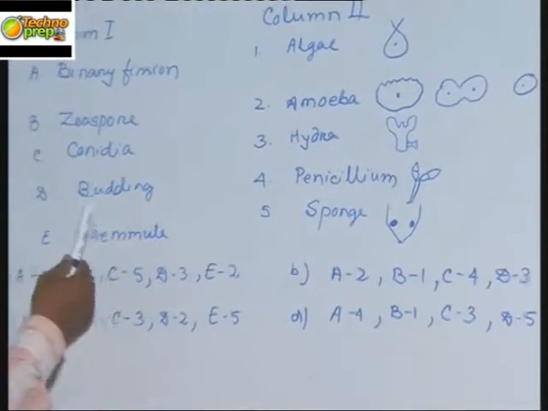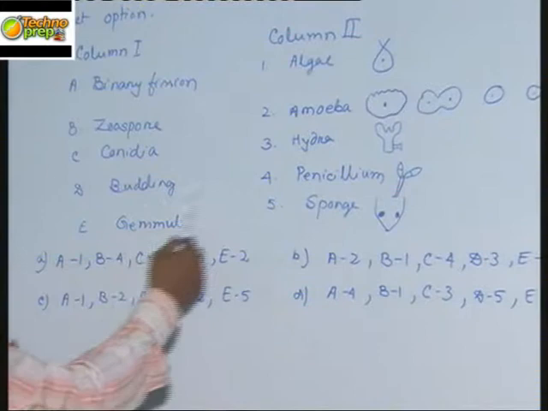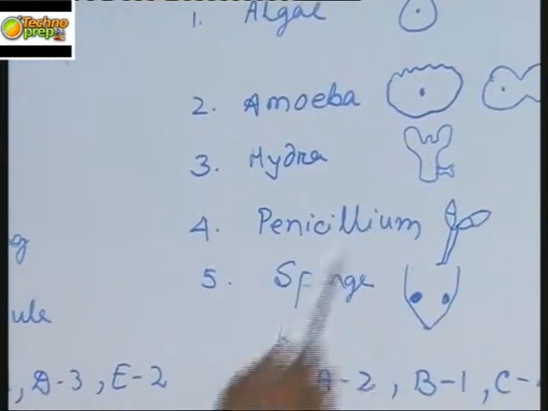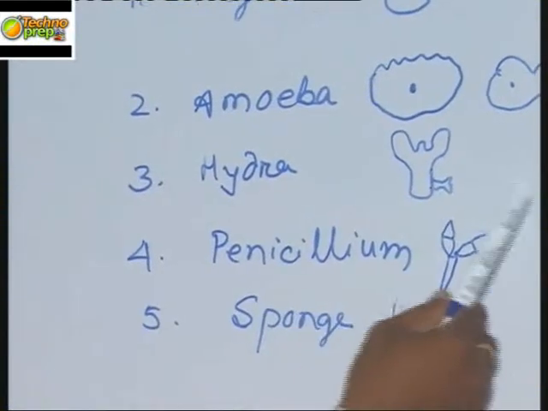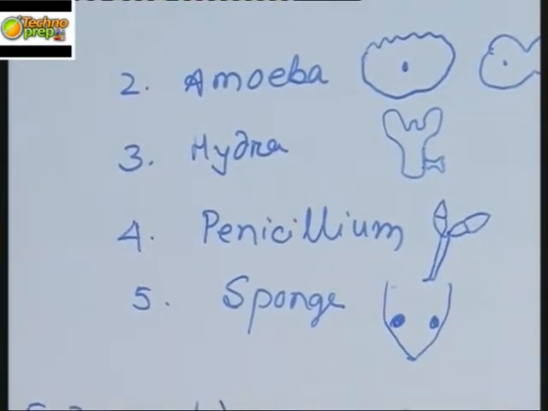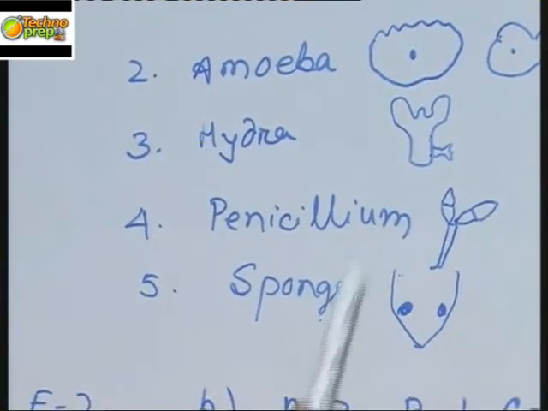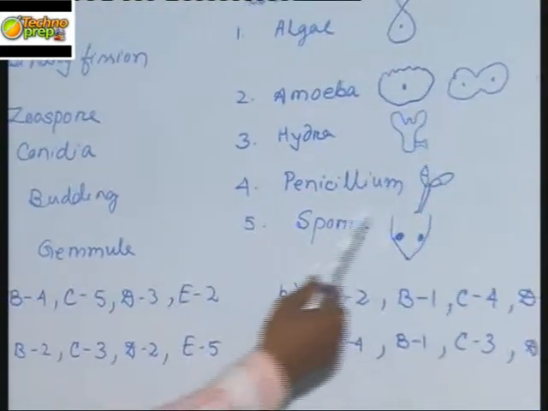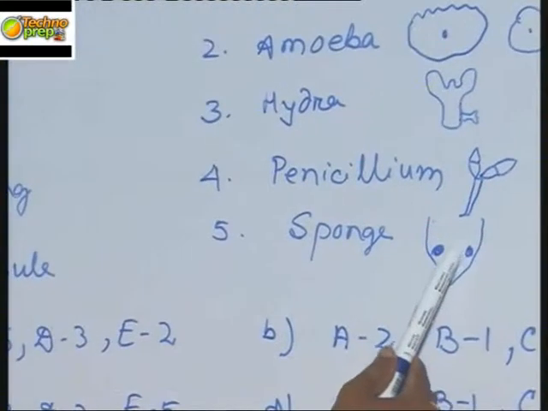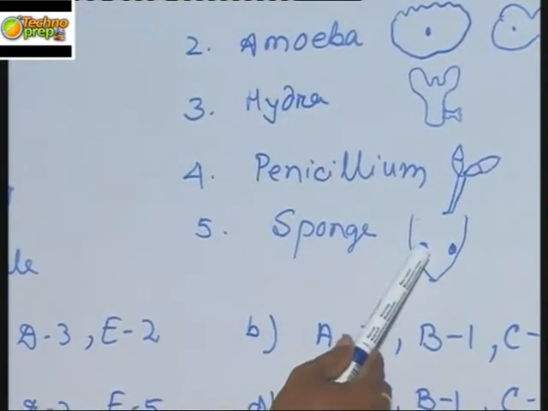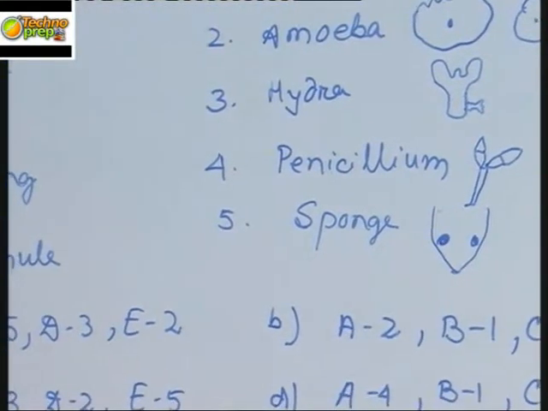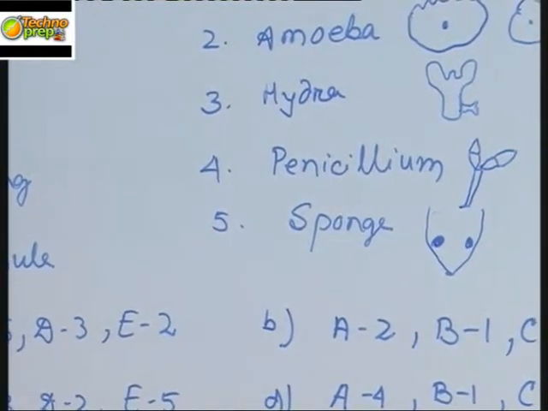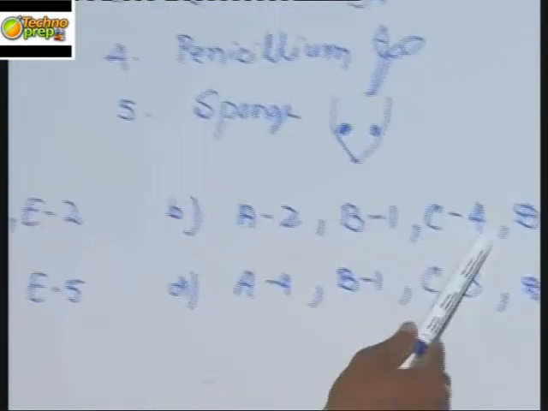Now comes the bud. What is the bud? The bud is a small growth found on the mother plant. When detached from the mother, it gives rise to a new individual, and this is formed in hydra. Now, what is a gemmule? Gemmules are formed inside the sponge, and when detached from the sponge, they give rise to a new sponge. So gemmule is restricted to the sponge. So option D is correct.